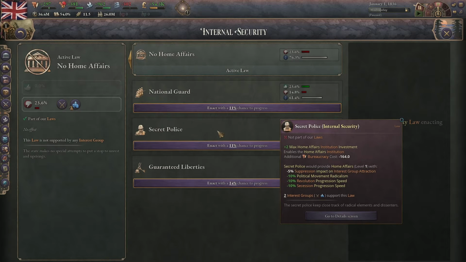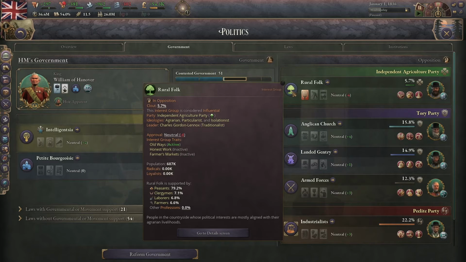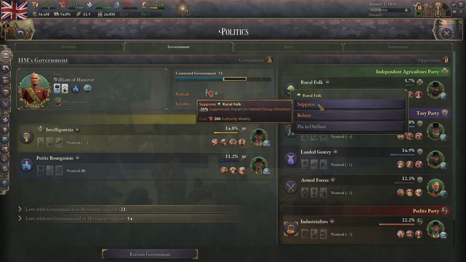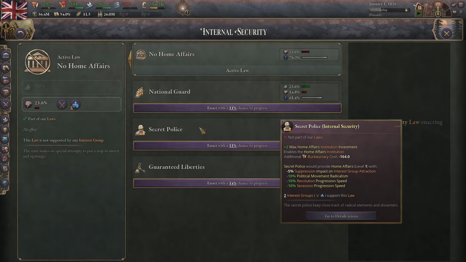Next is the secret police state. Secret police is similar to National Guard, but it decreases political movement radicalism even more and increases your suppression impact. So if I were to suppress the rural folk here, I would right click, click suppress, and if I had secret police, this would be 5% more effective, up to 25% more effective.